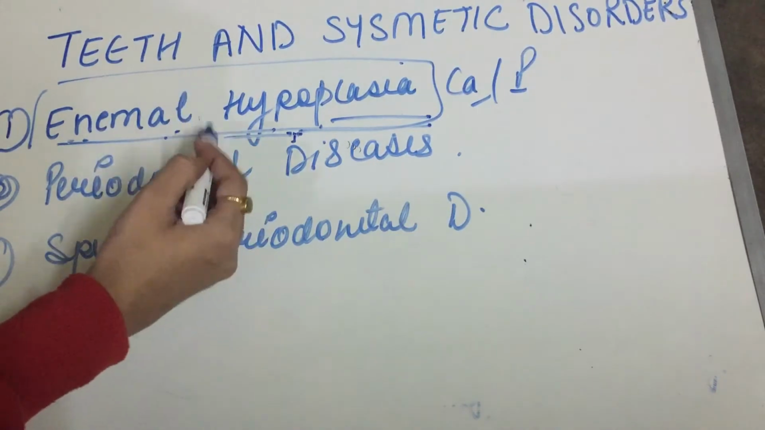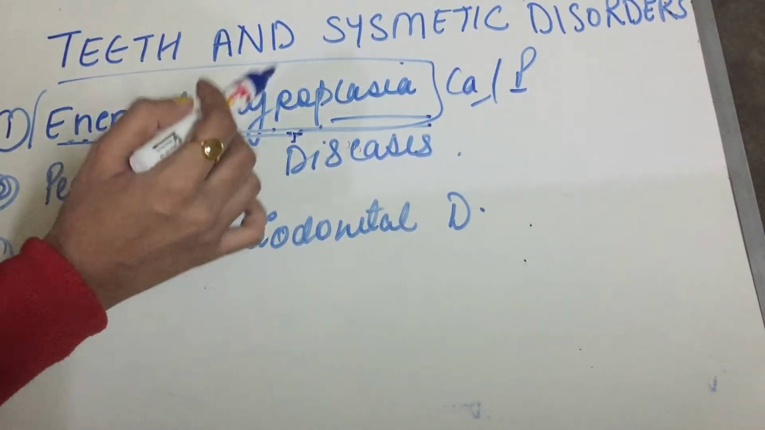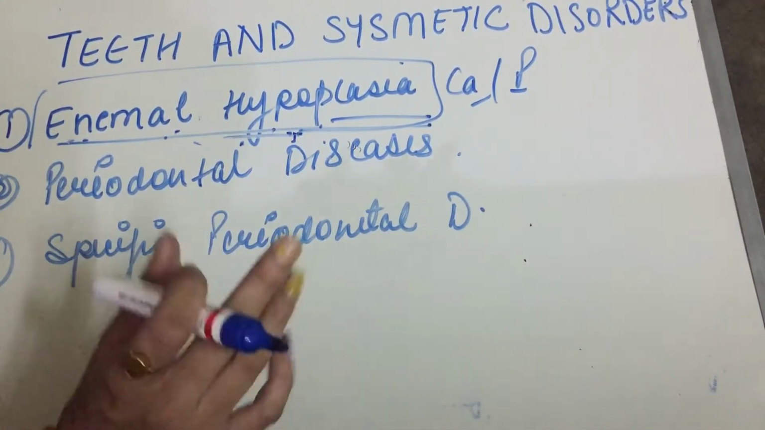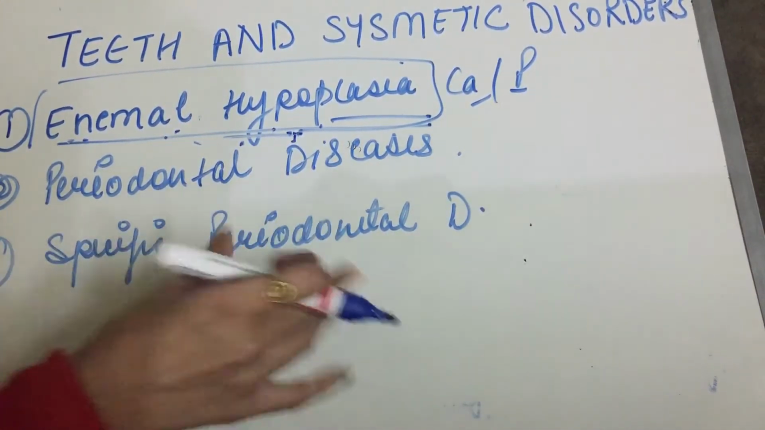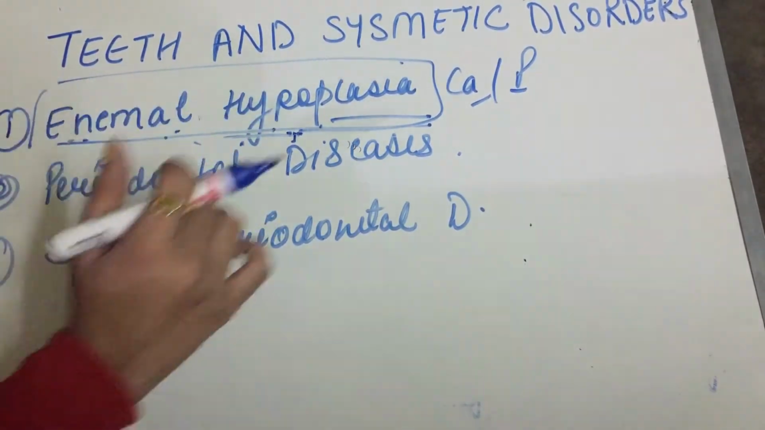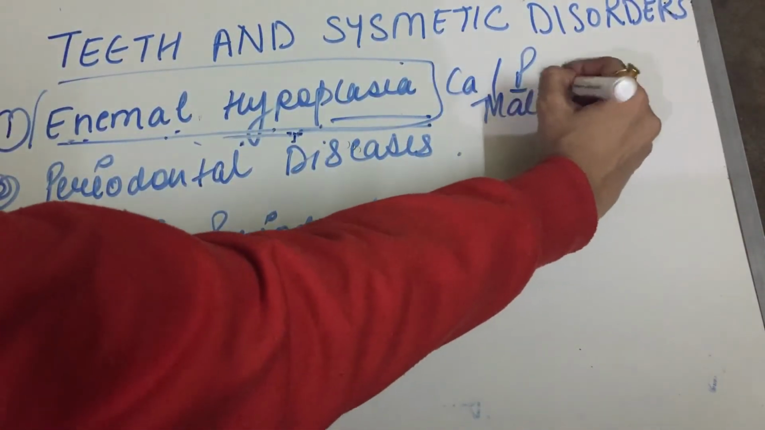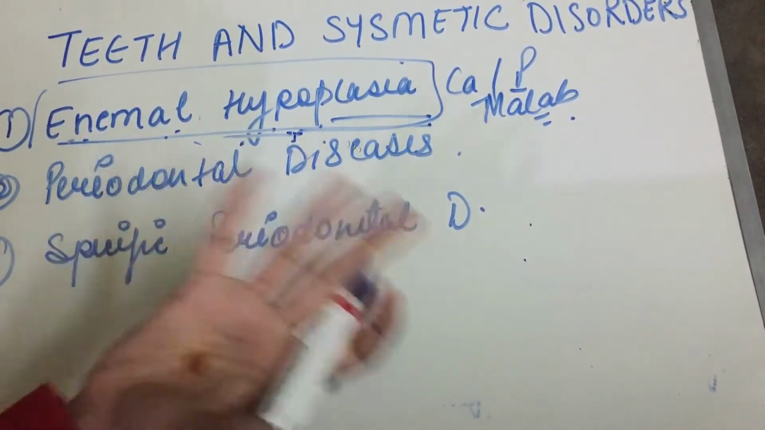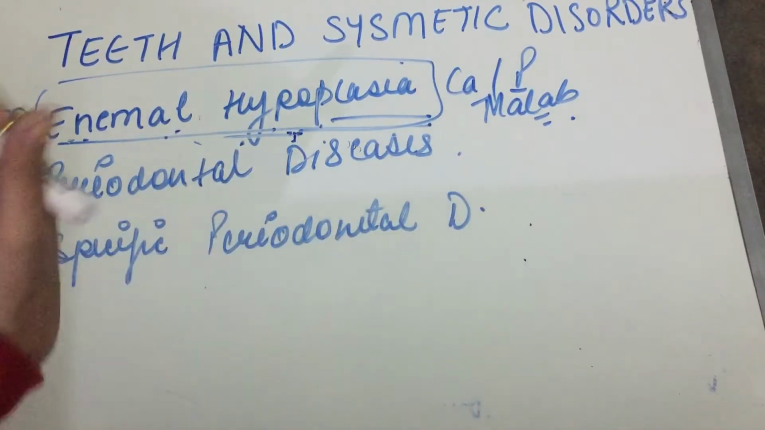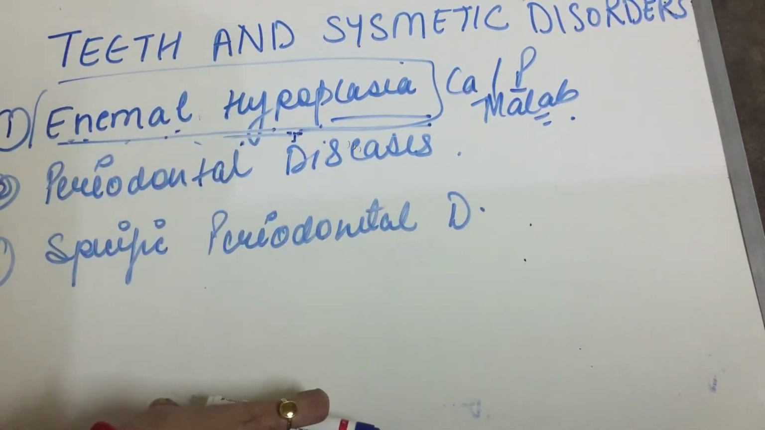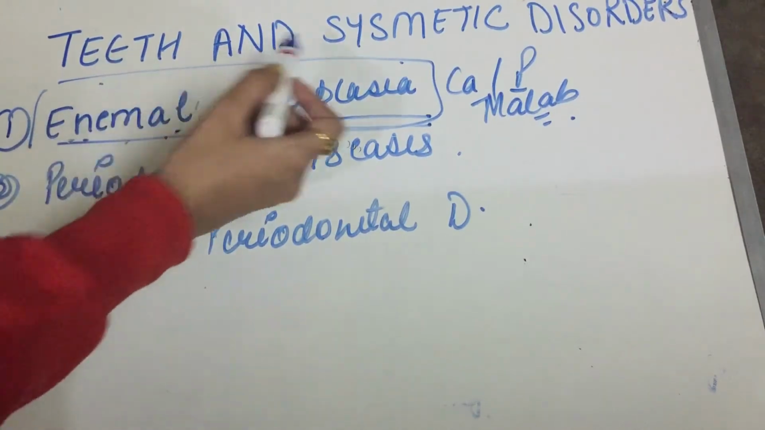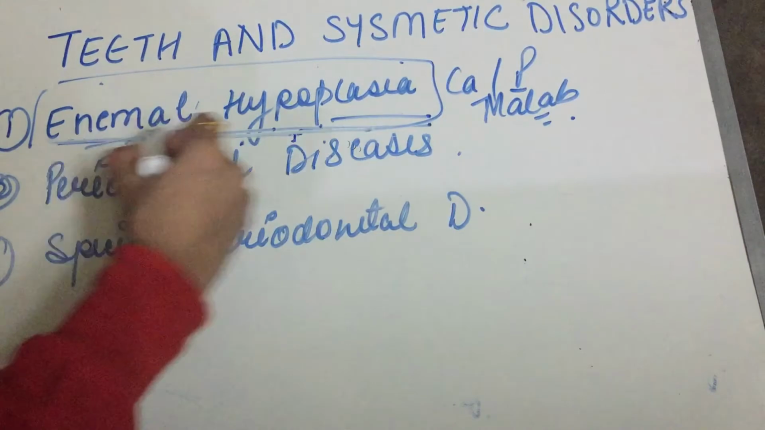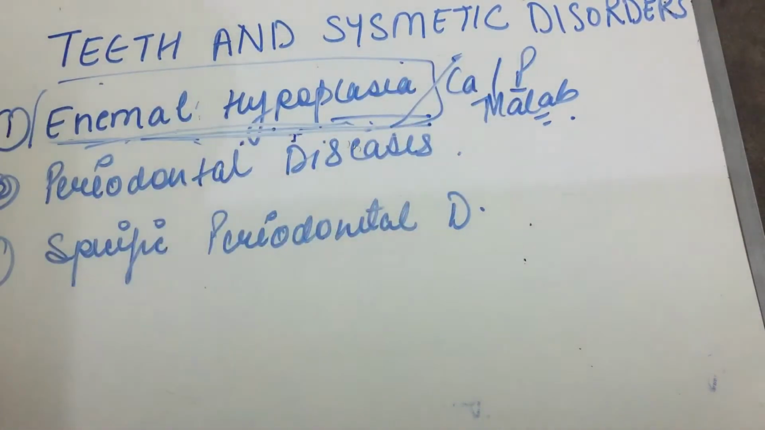So if we see a patient with enamel hypoplasia, we can assume that it can be due to rickets, osteomalacia, hypoparathyroidism or malabsorption. Or if there is a patient with malabsorption or any other disease I told you, like rickets, we can assume that the patient might have enamel hypoplasia. So this teeth disorder is associated with these systematic disorders.